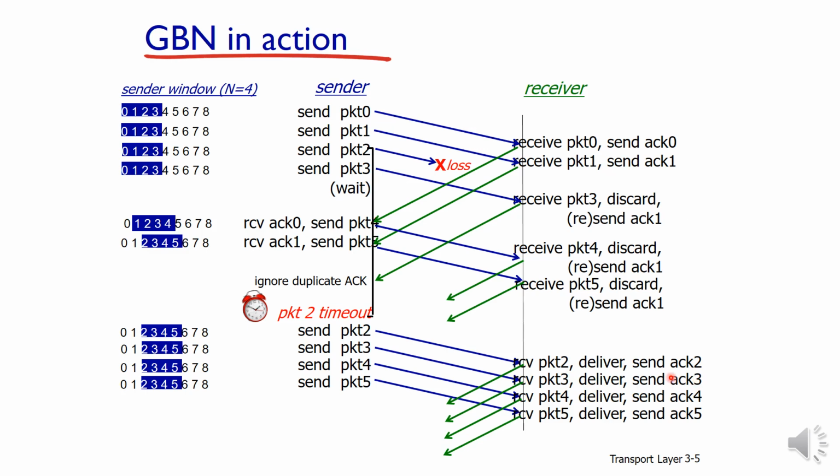I think it's clear now. The meaning of Go Back N is to go back to the Nth packet, that is the packet which is corrupted or missed. Here in this case, the lost packet is packet number 2. Go back to packet number 2 and resend all the packets from 2 onwards. That is the meaning of GBN, or Go Back N.